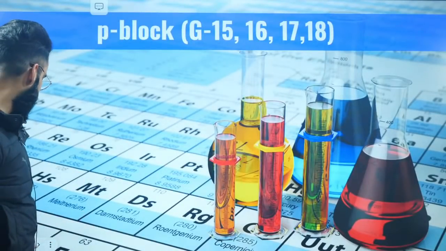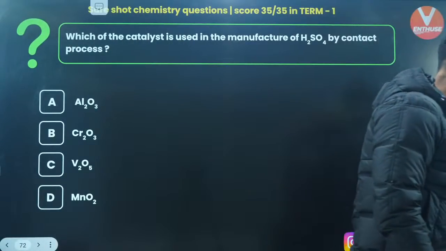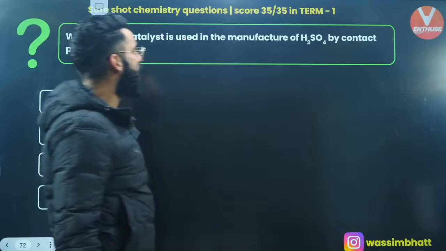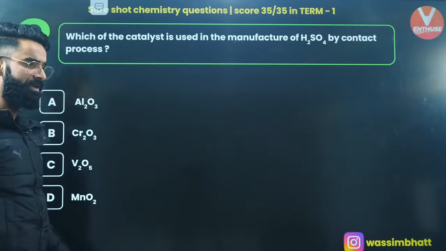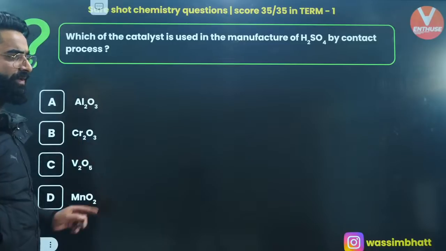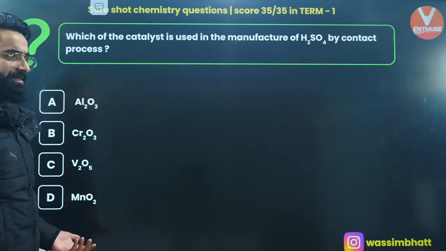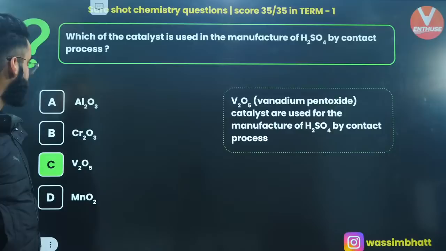Okay, moving on to P block questions. First question on your screen. Which of the catalysts is used in the manufacture of H2SO4 by contact process? People, I'm sure you would have heard about it. It is V2O5. In contact process, we use this catalyst. Yes, perfectly done. V2O5.